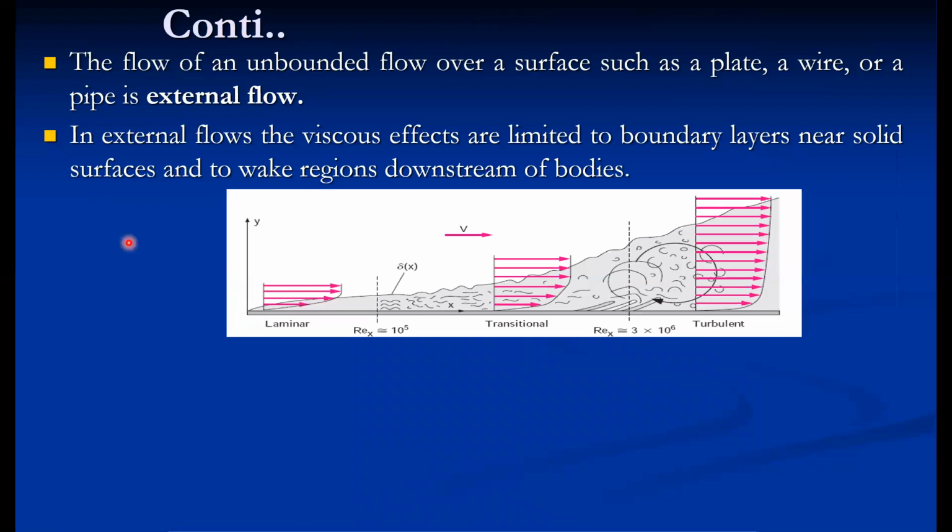So this is flow over a flat plate. Only in this particular zone are the viscous effects dominant or considered. Beyond this zone, the viscous effects are not considered, and the flow is regarded as inviscid, which we call irrotational. Here we can say the flow is rotational, as well as viscid flow, frictional flow, real flow.